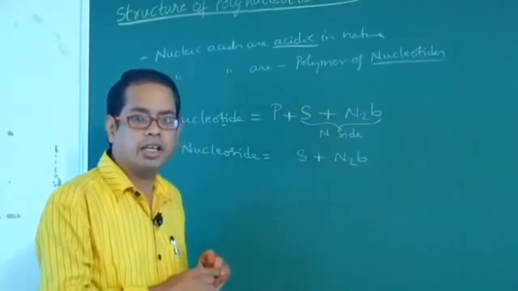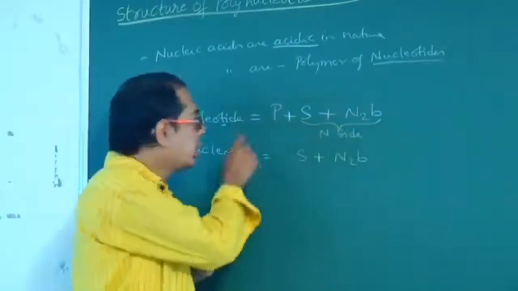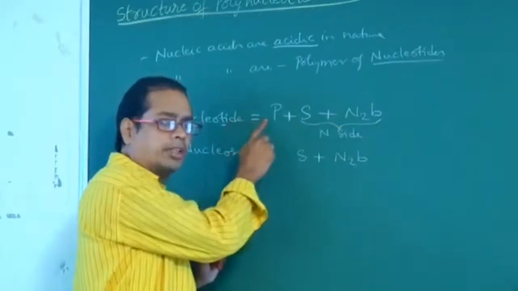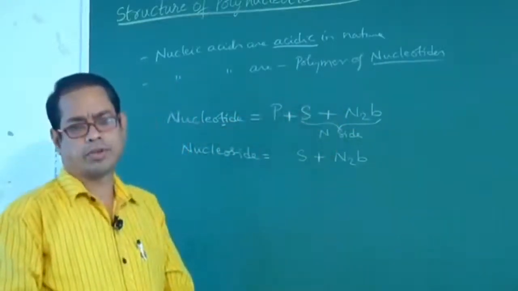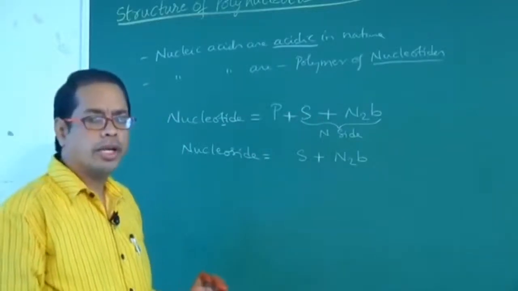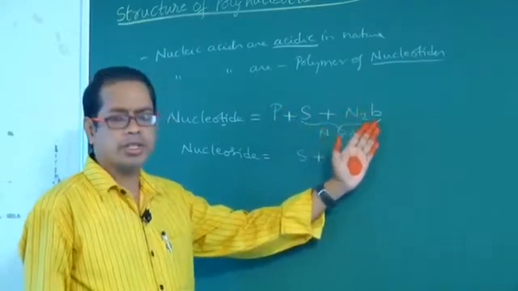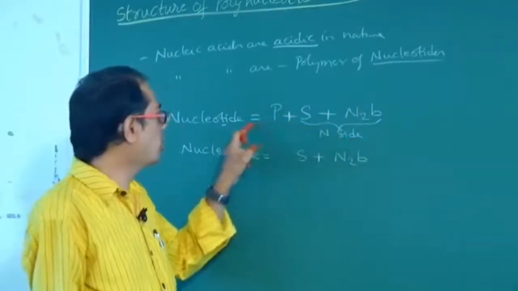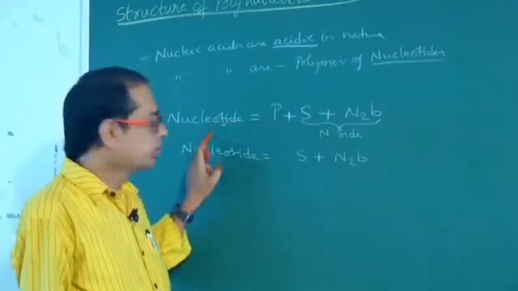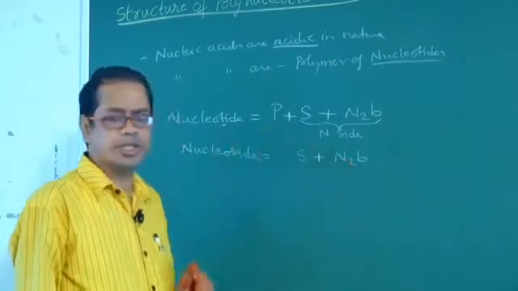Nucleotide, T for 3. Three members are there. P. Srinivas. Like that you have to remember. Nucleotide means phosphate, sugar and nitrogen base, or phosphate and nucleoside together. Nucleoside means sugar and nitrogen base.